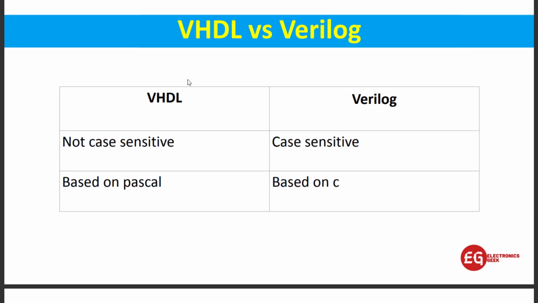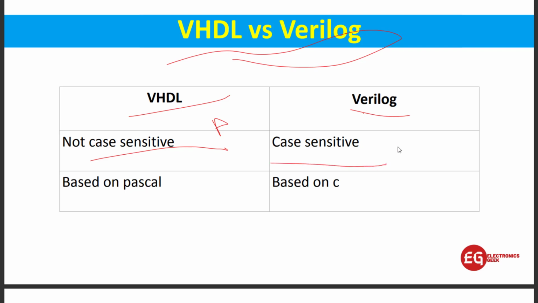So what is the difference between VHDL and Verilog? VHDL is not case sensitive, so even if you write a in capital letter or small letter, it will not throw an error. But Verilog is case sensitive, so if you write a in capital letter, then it will throw an error. VHDL is based on Pascal, and Verilog is based on C. If you know C very well, then Verilog is very easy for you guys.